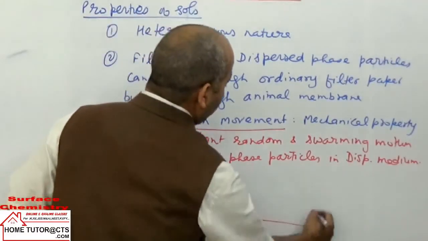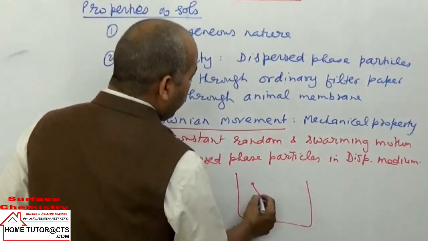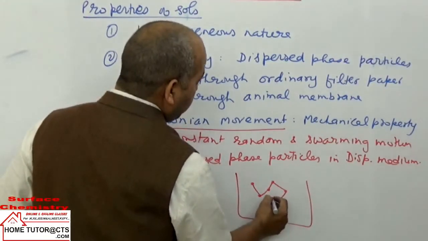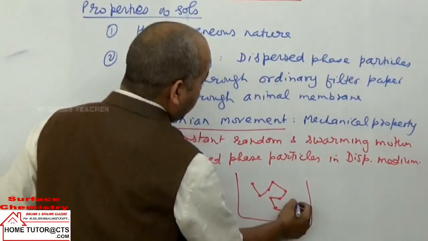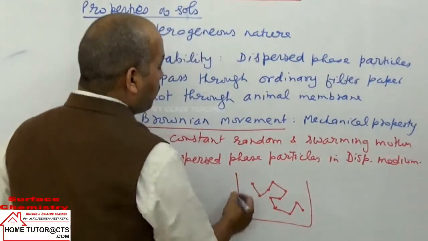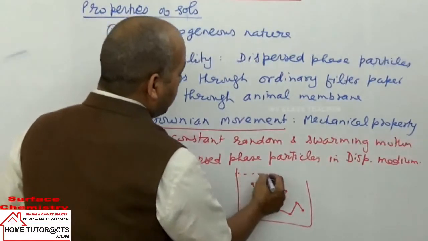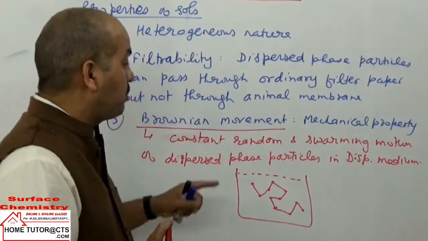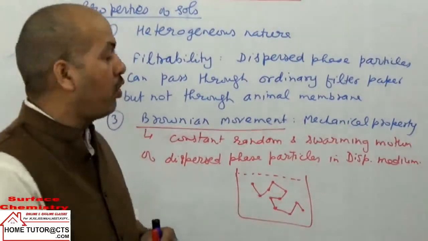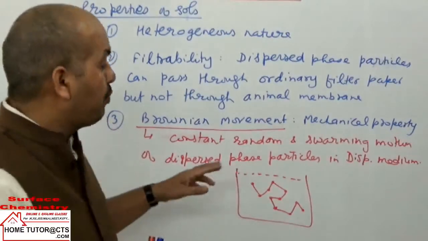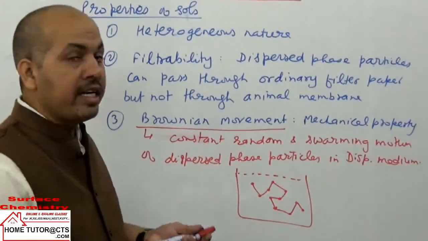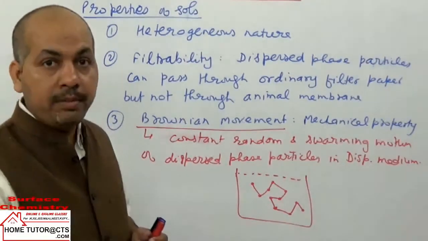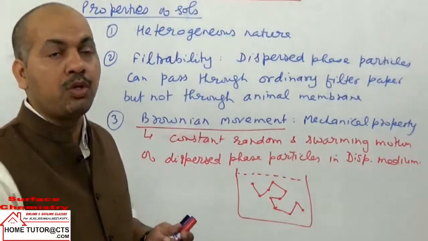Means if we take a solution, we have dispersed phase particles, they are moving randomly. They can move in any direction. So this kind of zigzag motion they can follow. This kind of zigzag motion that the particles of dispersed phase will follow in the medium is called Brownian movement. Now for this Brownian movement, what is the reason? The reason is the size of the dispersed phase particle. It is neither very small, nor very big. The range is taken how much? 10 angstrom to 1000 angstrom.